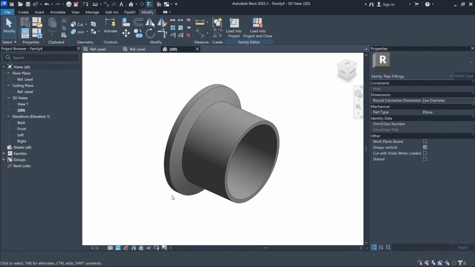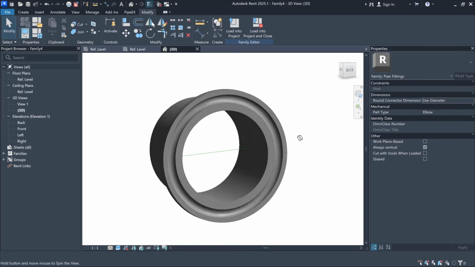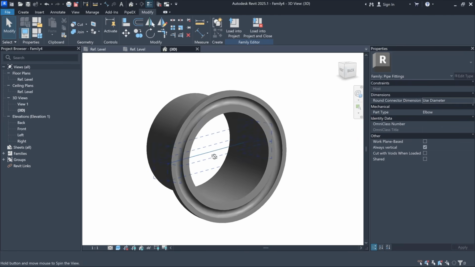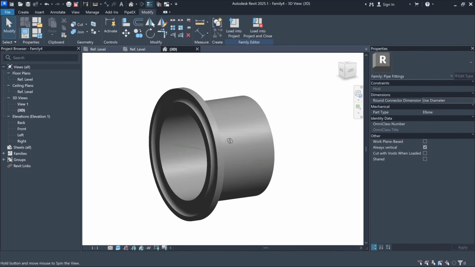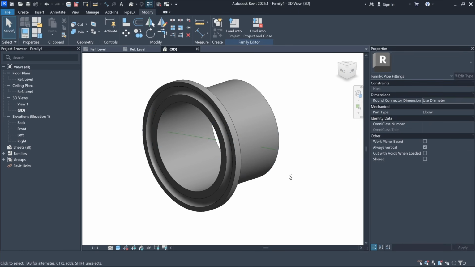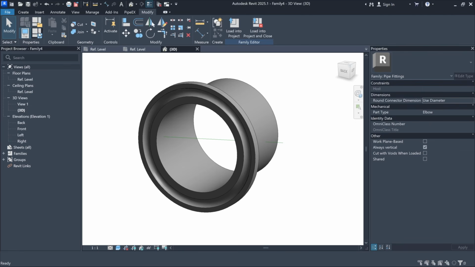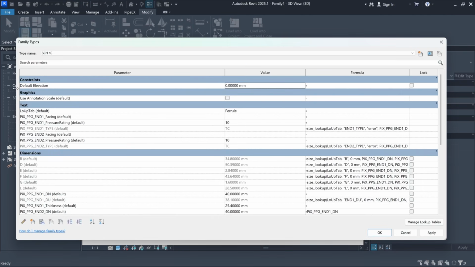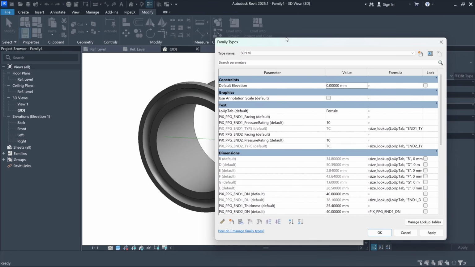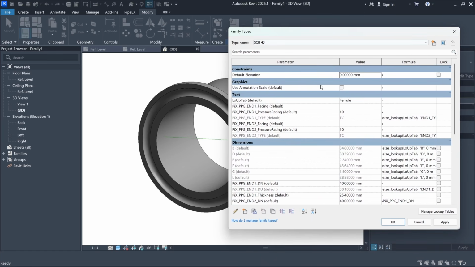I'll enable the shaded representation. So here's the result. There's our ferrule. So now let's go to family types and see if the geometry adjusts to the new size, or sizes even.